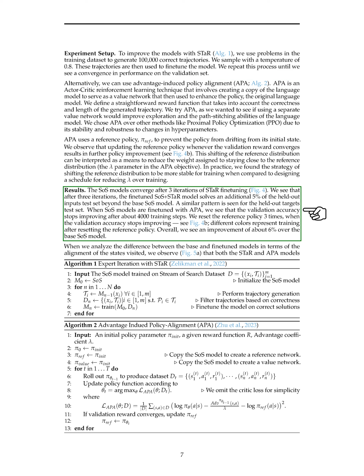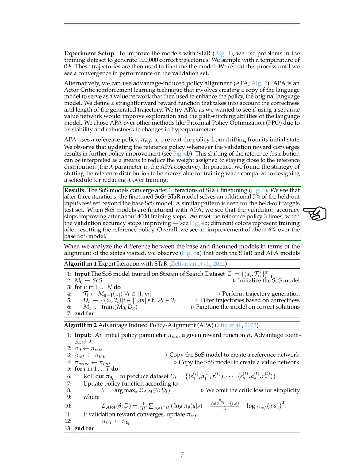Our experiments show that after 3 iterations of STAR fine-tuning, the SoS models exhibit improved performance, solving additional problems beyond the base model. Similarly, when fine-tuned with APA, the models show enhanced accuracy, although the validation accuracy stabilizes after a certain number of training steps. By analyzing the state visitation patterns, we observe that both STAR and APA models explore more states associated with specific heuristics, indicating their ability to employ diverse search strategies.